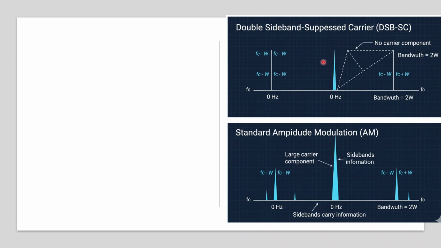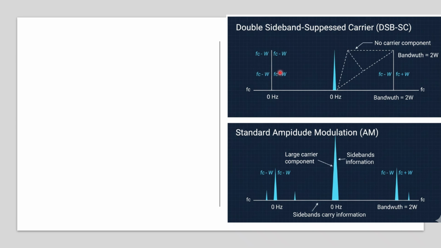So here is your carrier wave, carrier frequency, and in this case you can see the carrier is suppressed, meaning on both the left side and right side there is no carrier term. In amplitude modulation, the carrier is there, and then we have fc minus W, fc plus W, here also fc minus W, fc plus W. These are the message signals along with the carrier. So in a standard AM wave, the carrier will be there. In DSB-SC, there is no carrier along with the message.